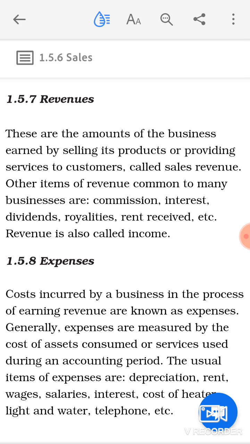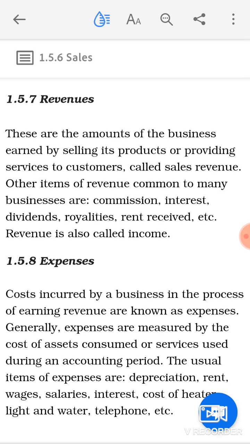Now, the next term is revenue. So, revenue is basically the amounts that the business is going to receive after the sale of its goods or after providing the services to its customers. So, after the sale, whatever amount you are going to receive is known to be the revenue of the business.